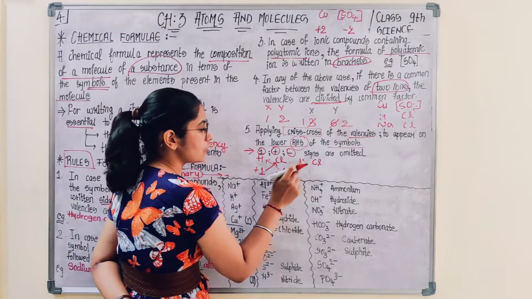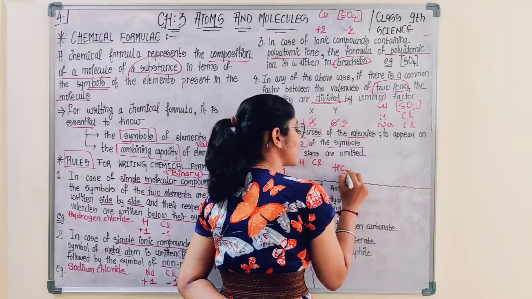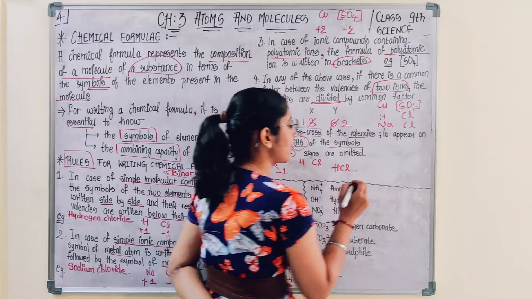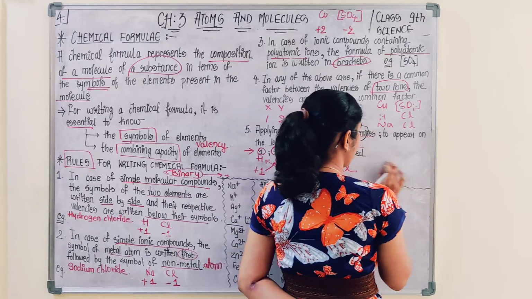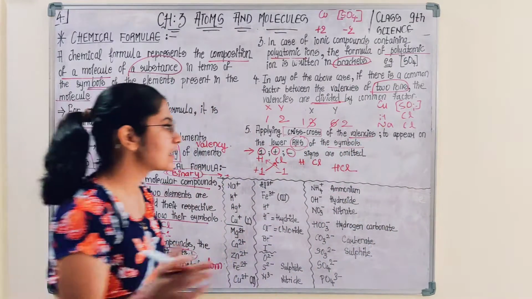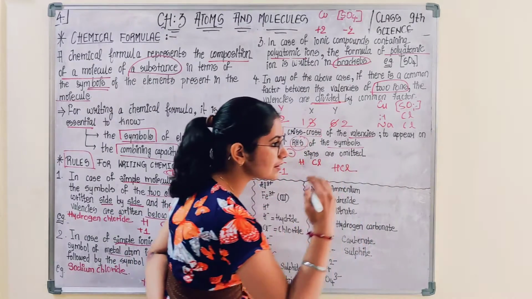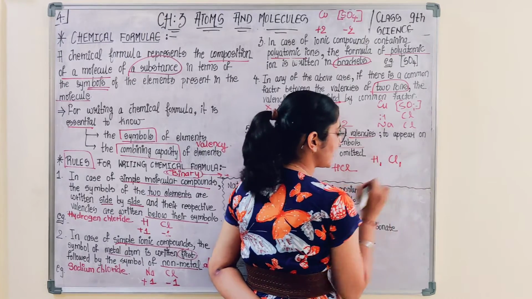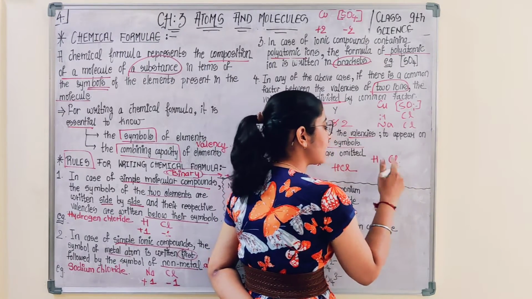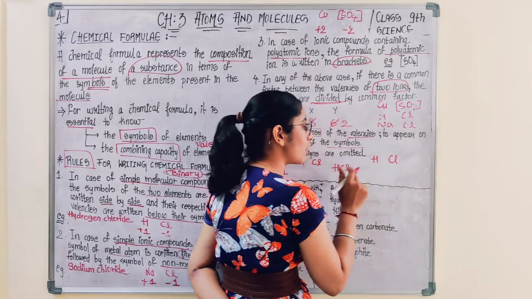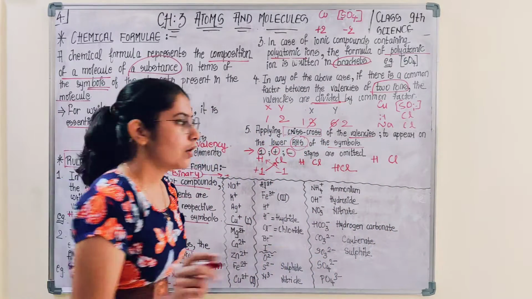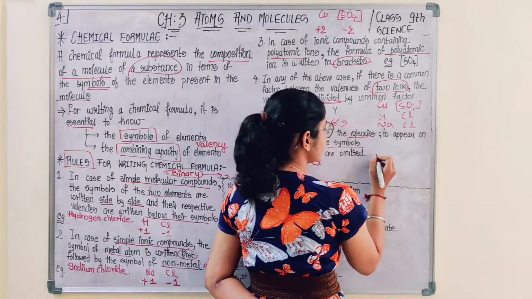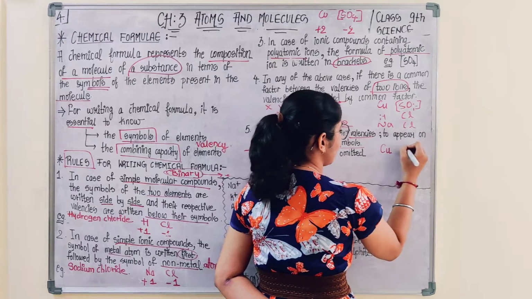So the chemical formula of hydrochloric acid is HCl. Are you getting it? Here it is in subscript, so if there is a 1 next to H or Cl, you have to omit the 1, and also the sign. Okay? Now let us take the example of copper sulfate.